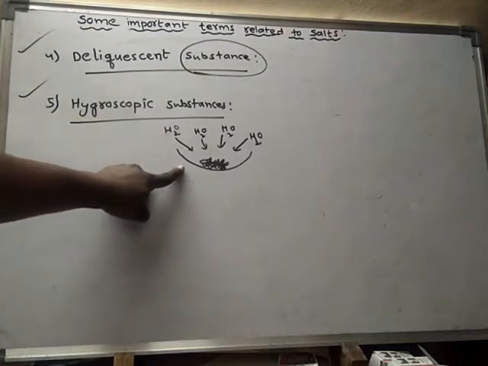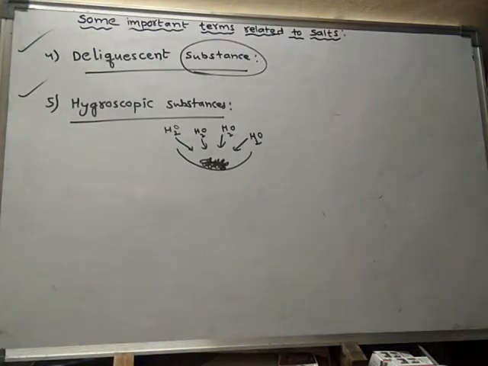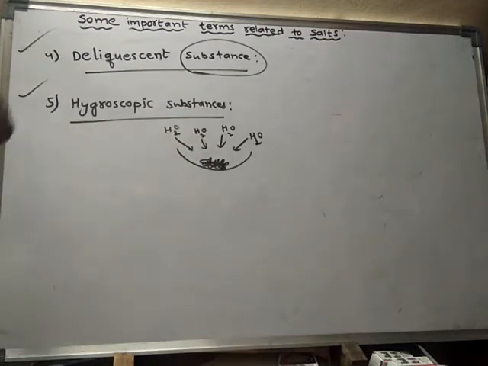Hygroscopic substances do not form a solution. They still remain in solid form. That means they do not change their state. Such substances are said to be hygroscopic substances. So that is the basic difference between these two.